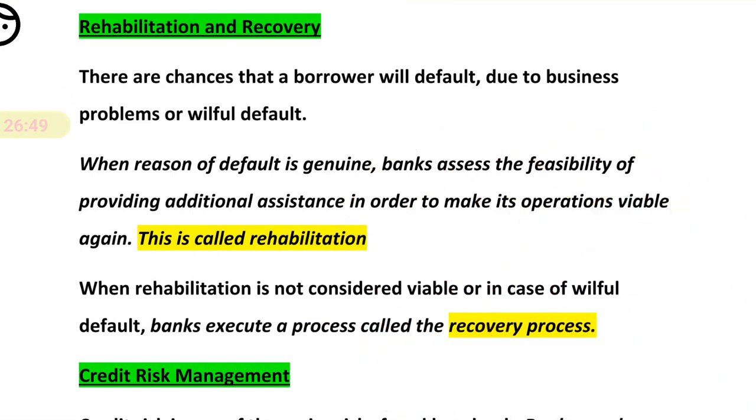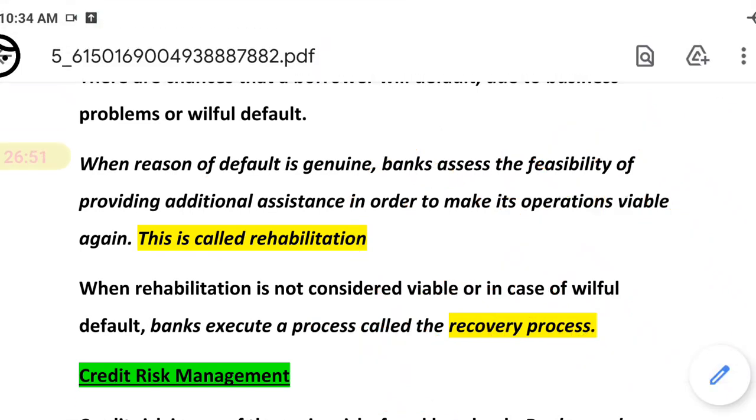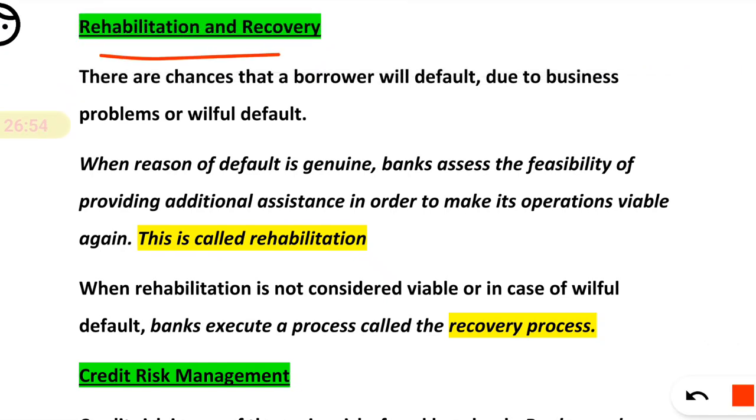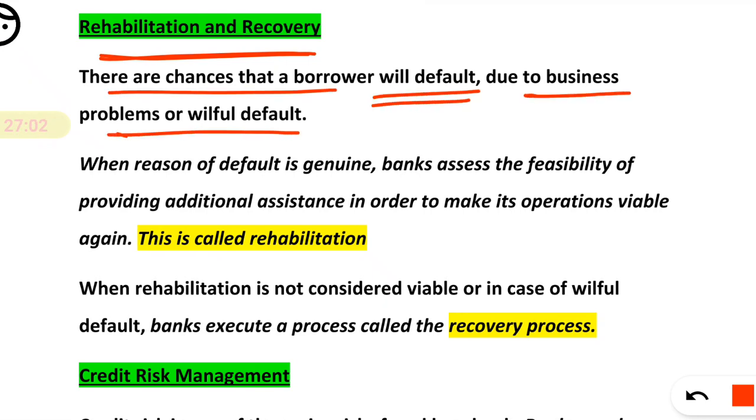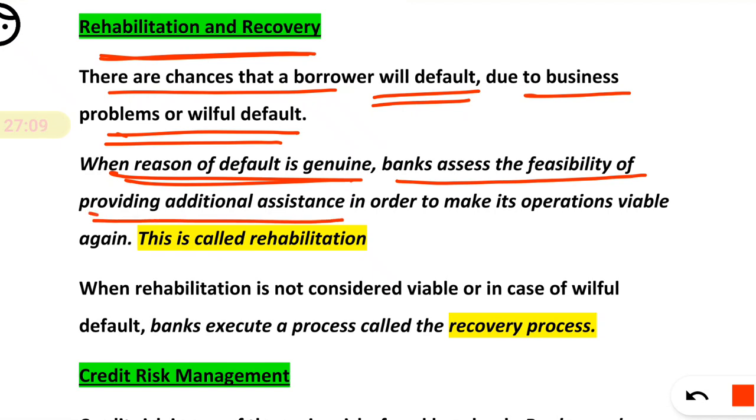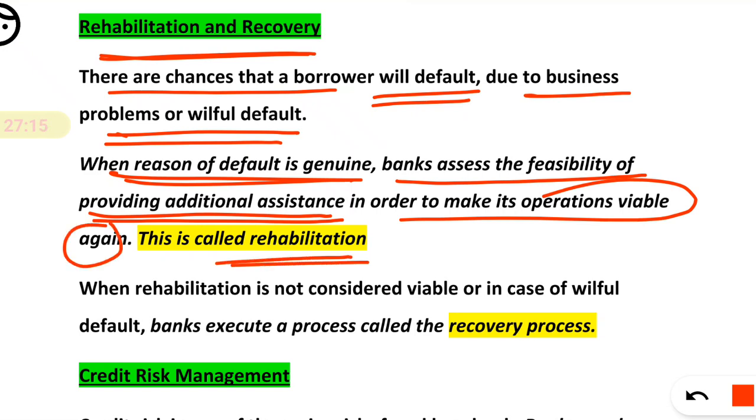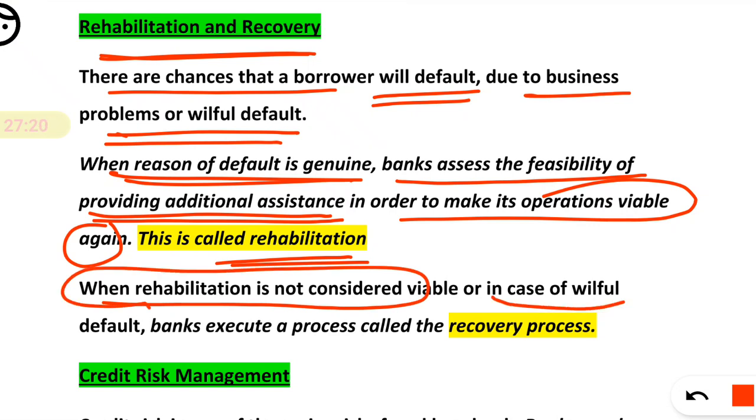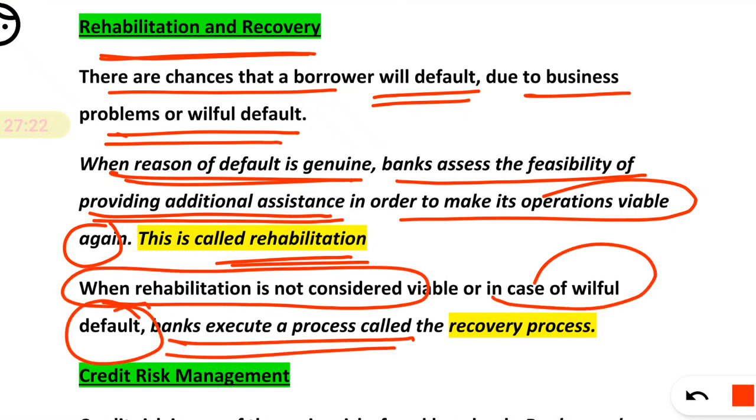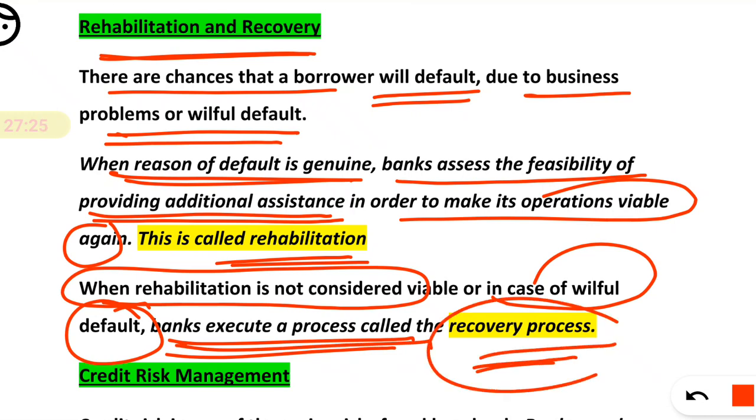So here, you should understand the difference between rehabilitation and recovery. Okay, we have discussed rehabilitation and recovery. I repeat again, there is a chance that a borrower will default due to a business problem or a willful default. When the reason for default is genuine, the bank studies the feasibility of providing additional assistance in order to make the operation viable again. This is simply rehabilitation. But when rehabilitation is not considered, that means in case of a willful default, the bank executes the process called the recovery process.